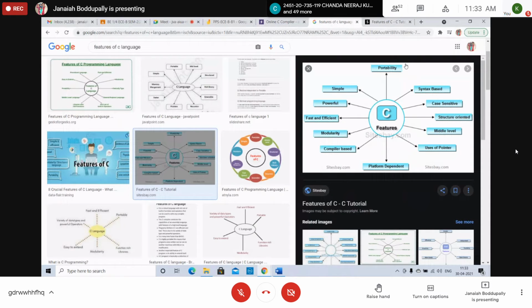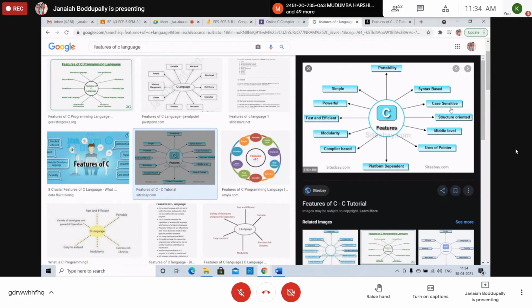Yeah, see this? Can you see this? Features of C: portability, it is a simple language, powerful, fast and efficient, modularity, compiler based, platform dependent. What is platform dependent? Any platform you can run the C programming. Right? Uses of pointers also we'll discuss. Middle level language. Structured oriented.